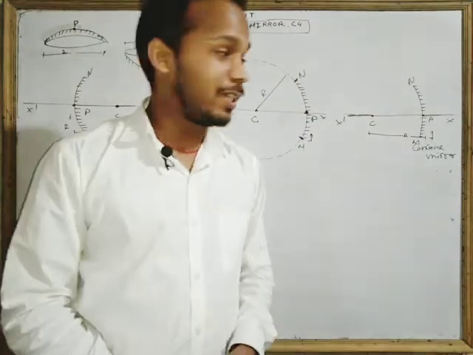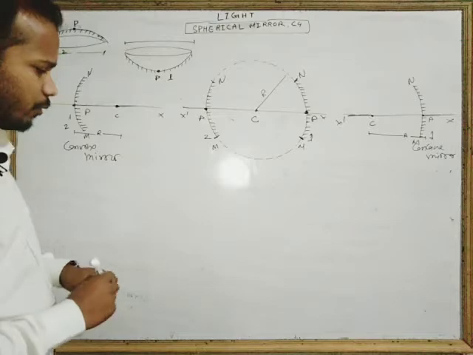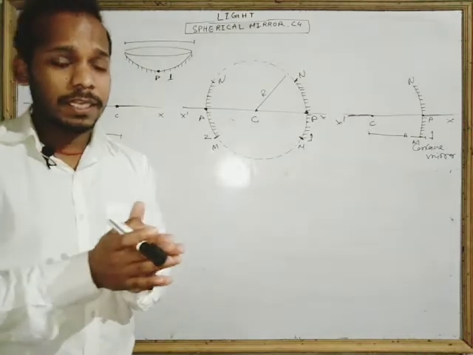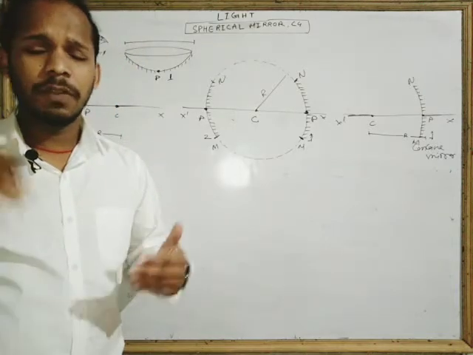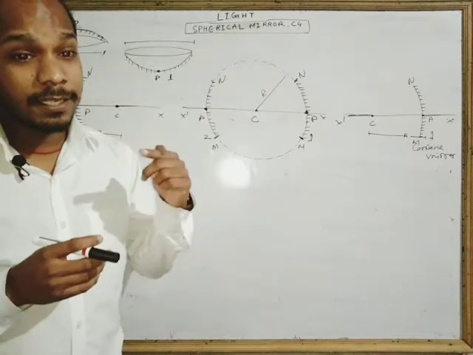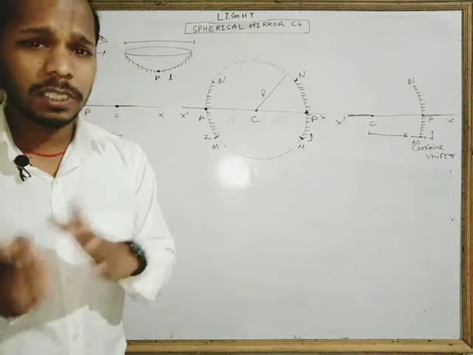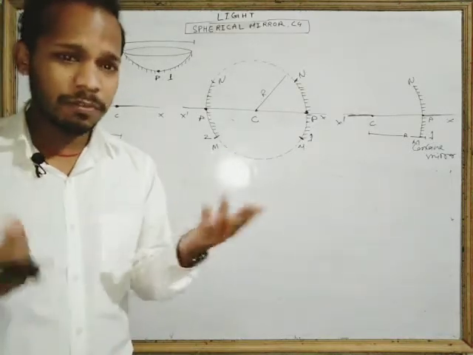Everyone done? Okay. So now we have to talk about one more thing, that is the focus. What is the focus? Look, if the light rays come from infinite, meaning the light rays come from a very distant object, then what happens? The light rays intersect the principal axis at some point.